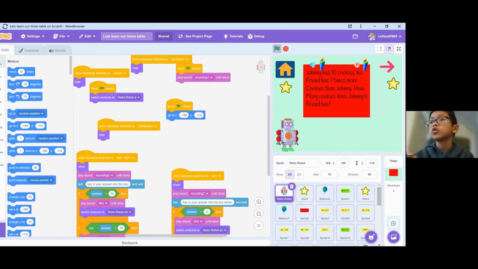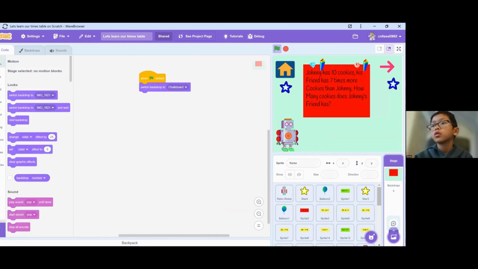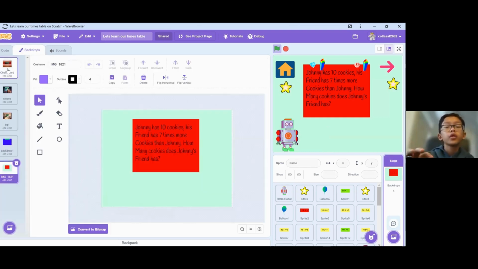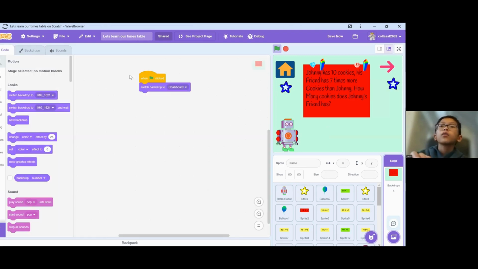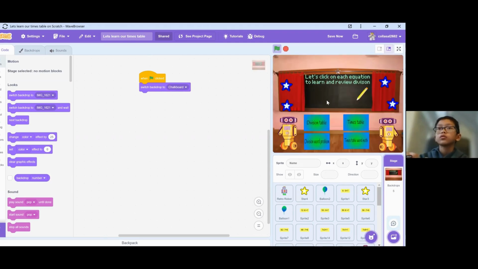go to the stage. So for this one, I got these 3 from scratch. I uploaded them, and this one I drew by myself. In the code, when the green flag is clicked, switch backdrop to chalkboard. Let's click on each equation to learn and review division and timetable.